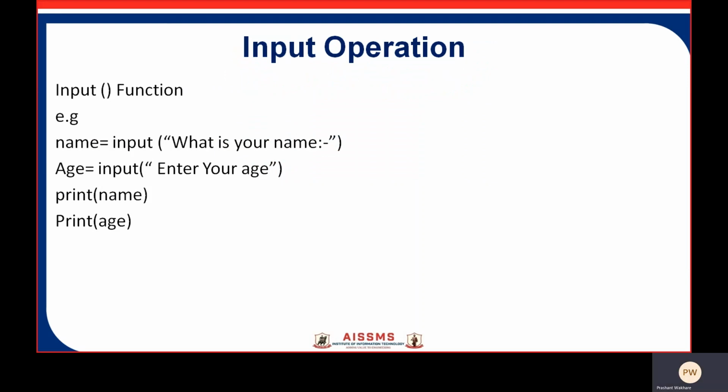First one is the input operations. So before we discuss the example of the input operation, we will see what is the input operation and what is the use of the input operation in Python programming. So in the real world, programs need to be interactive. With interactive we mean that you need to take some sort of input or information from the user and work on that input. The users means you, myself, or any developers.